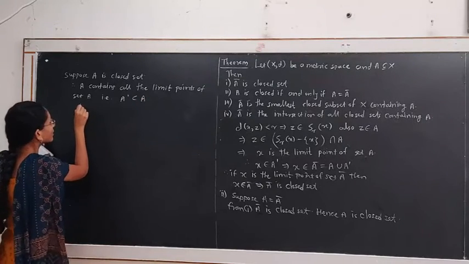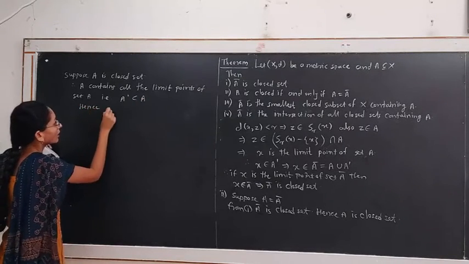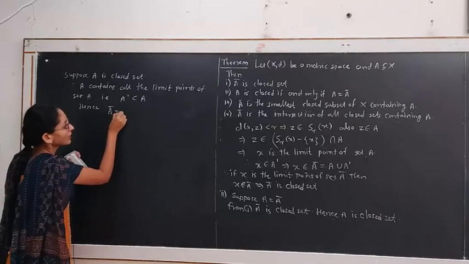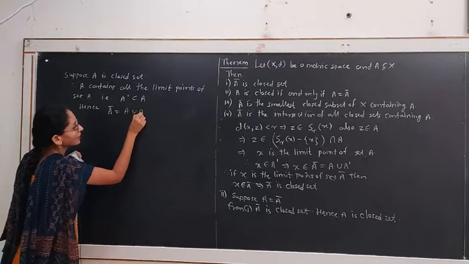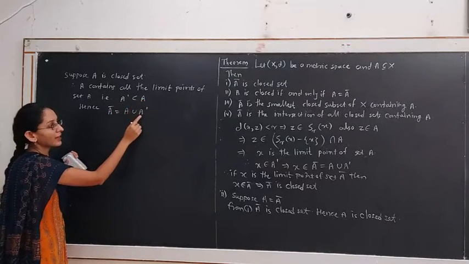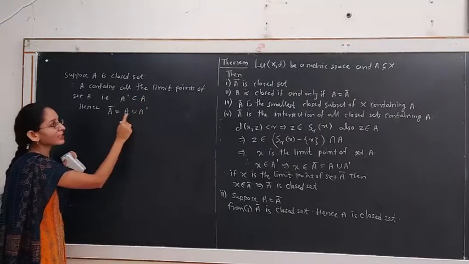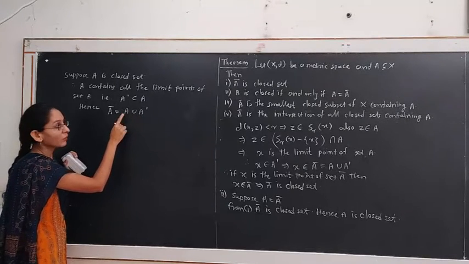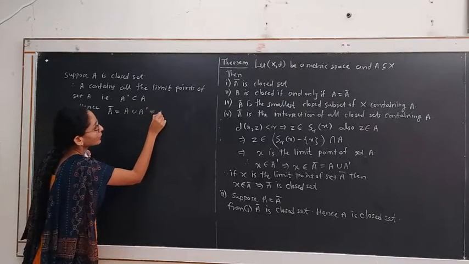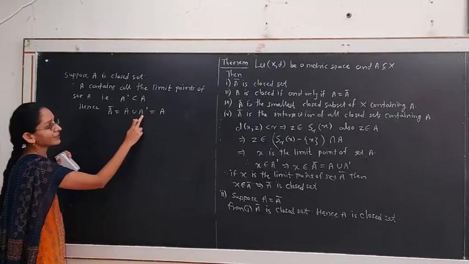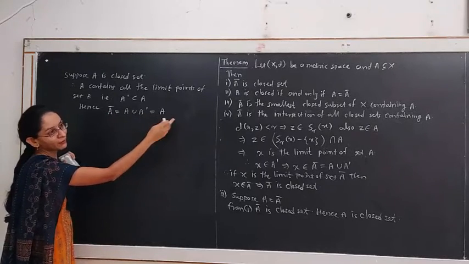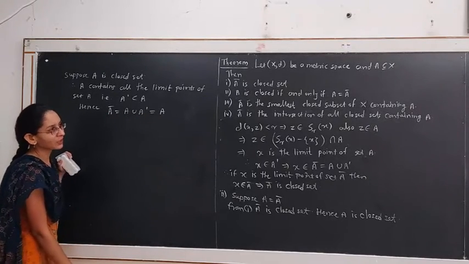Hence, A closure, by definition of closure of a set, is A union A dash. But A dash is a subset of A, therefore this union is the bigger set from A and A dash. The bigger one is A. This is equal to A because A contains the set A dash as a subset. Hence A closure is equal to A. That is what we have to prove.